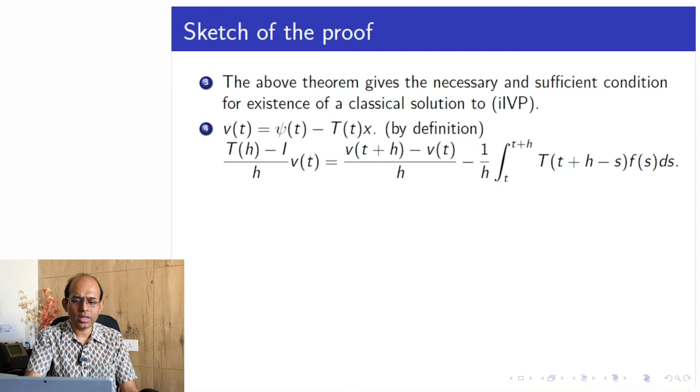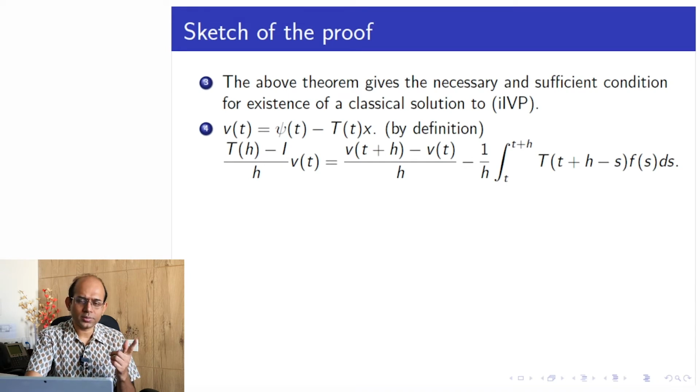So what we do is that here we take the semigroup T of h, where h is a small positive real number: T of h minus identity divided by h, applied to V of t. Why do we do this? Because as h tends to 0, this would give me AV, correct? The generator we are going to get. Okay, so (T(h) minus I) V(t).